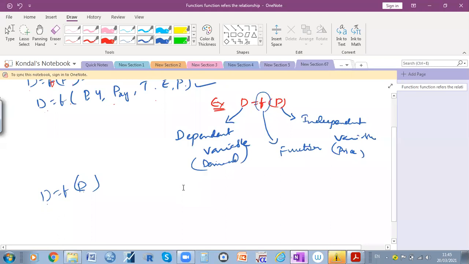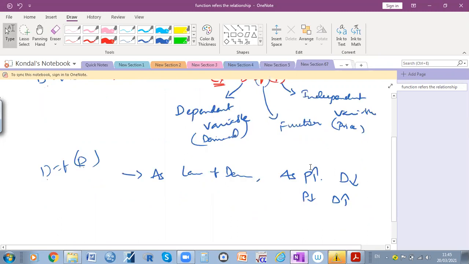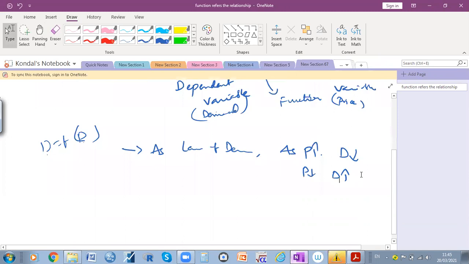Demand depends on price. As per the law of demand, as price increases, demand decreases, and as price decreases, demand increases. So what do you understand here? As the price increases, the demand decreases.